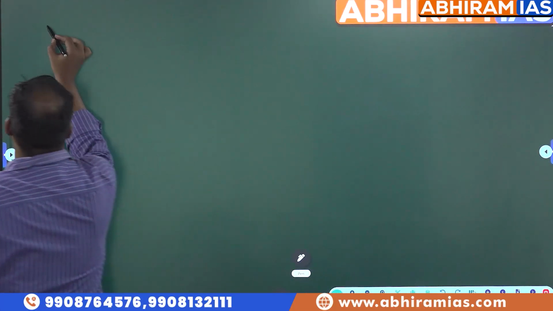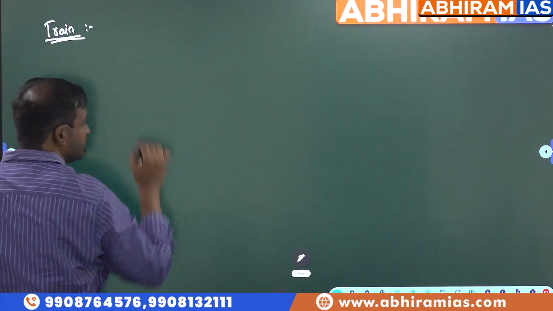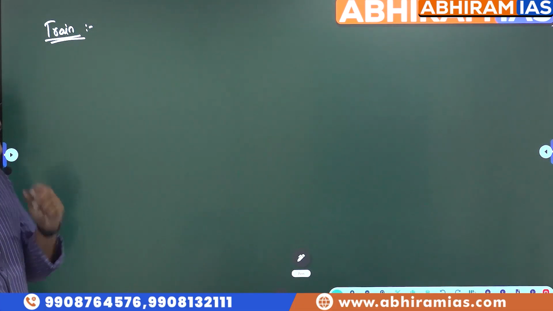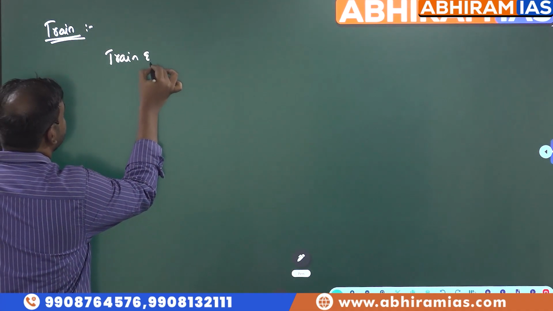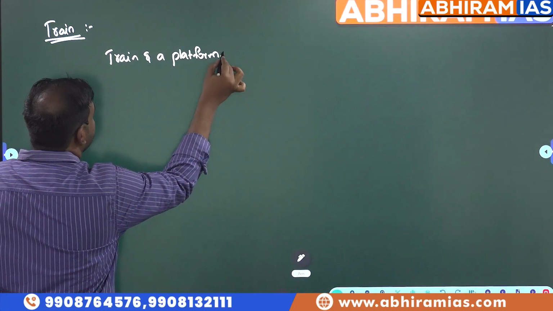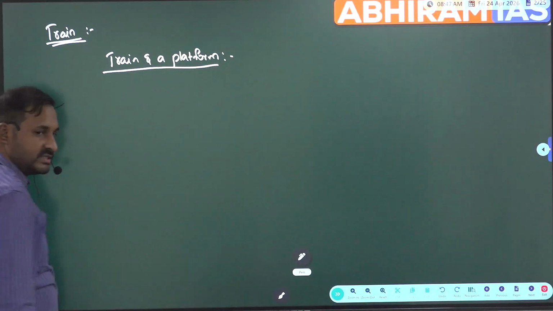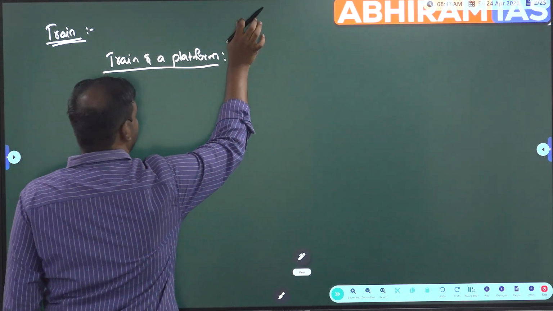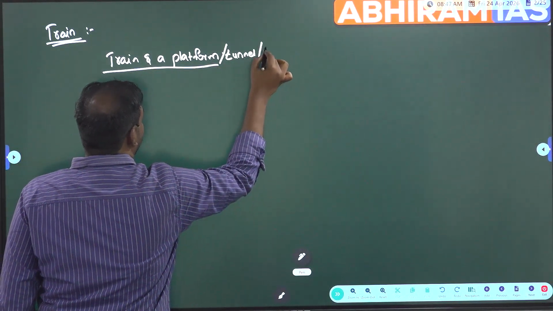Train cases we will observe, students. Different cases we will have regarding these trains. The first case is a train and a platform. Platform or tunnel or bridge, whatever it is.